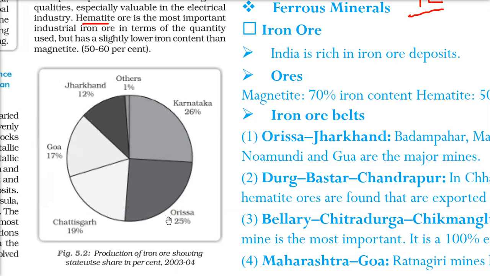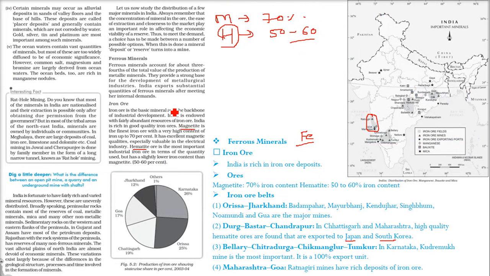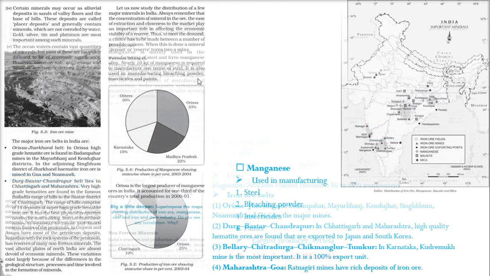So this is the production of iron ore. The data is from 2003-04, and at that time the highest producing was Karnataka, followed by Odisha, then Chhattisgarh, then Goa, Jharkhand, and then others. It may be different now.